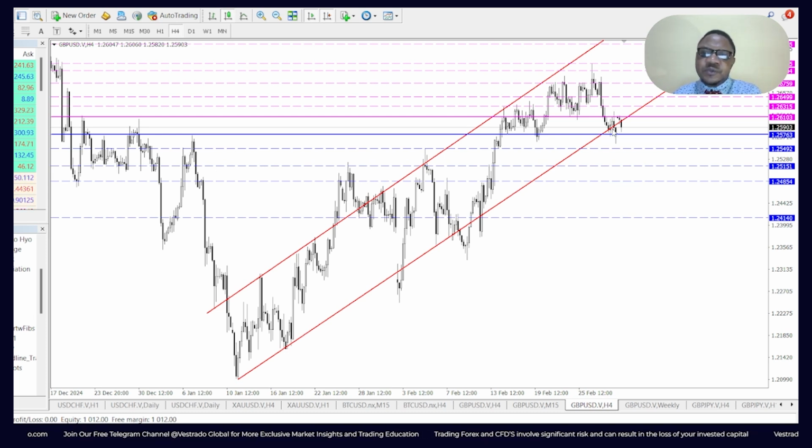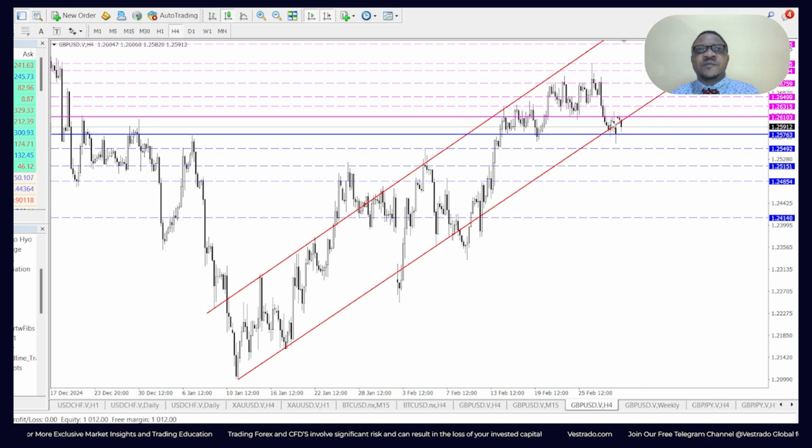My entry is based on the breakage of the ascending channel on the 4-hour chart. So that's that for the GBP USD. I'm neutral. I'm looking out for both bullish signals and bearish signals on the GBP USD.